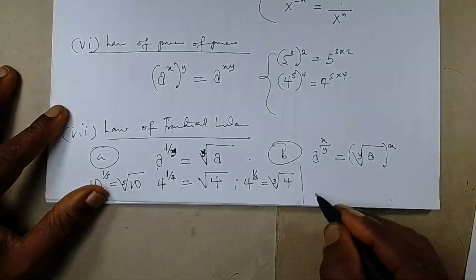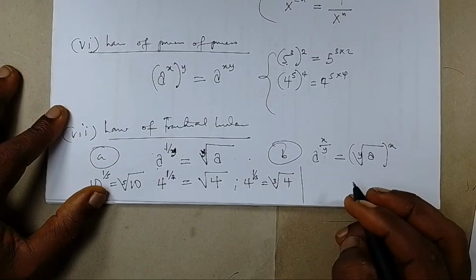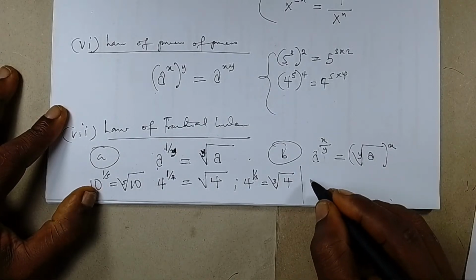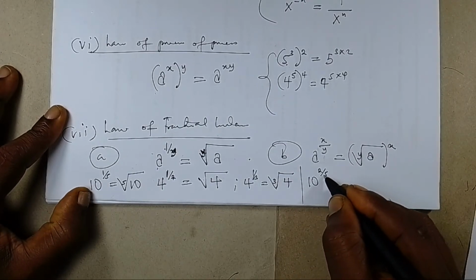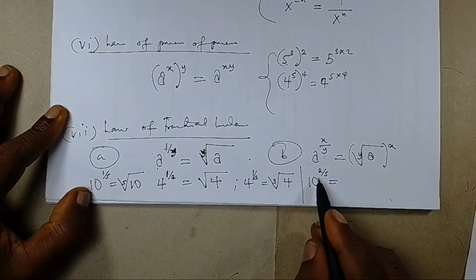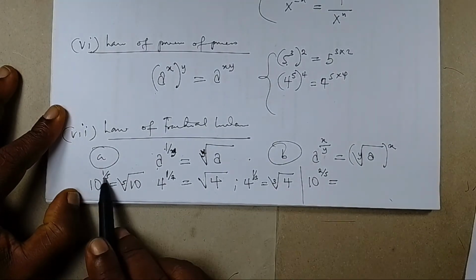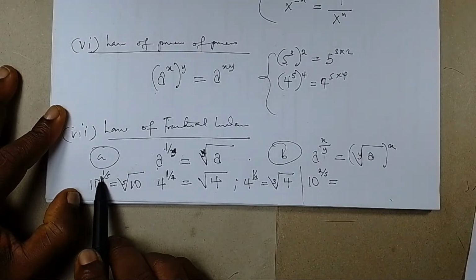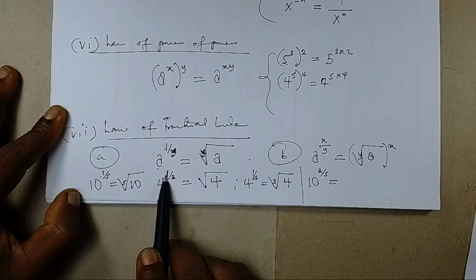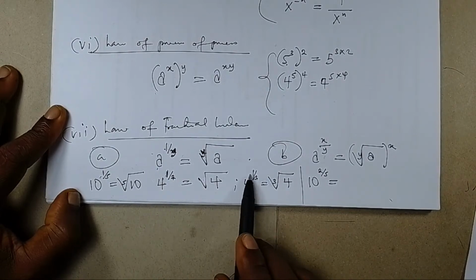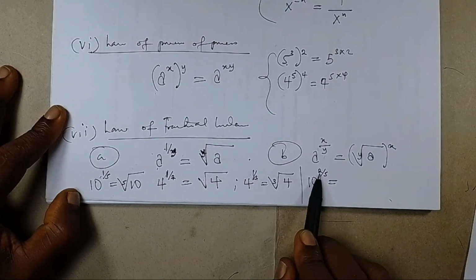Now coming over to this other variant of the law, you will notice that I could have 10 raised to power 2 over 5. The difference between 10 raised to power 2 over 5 and 10 raised to power 1 over 5 is that in this one, you have 1 as the numerator in the fraction. But in this one, you have a number different from 1 as the numerator in the fraction.